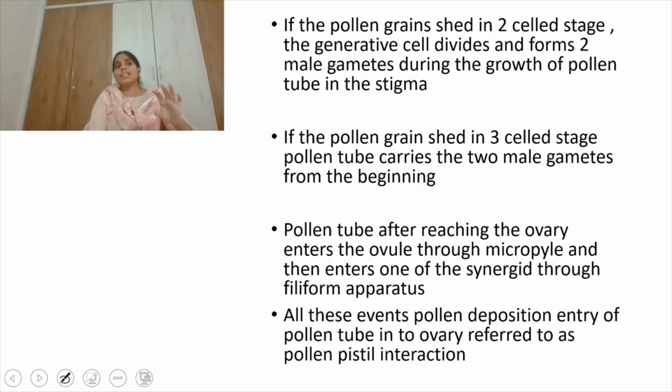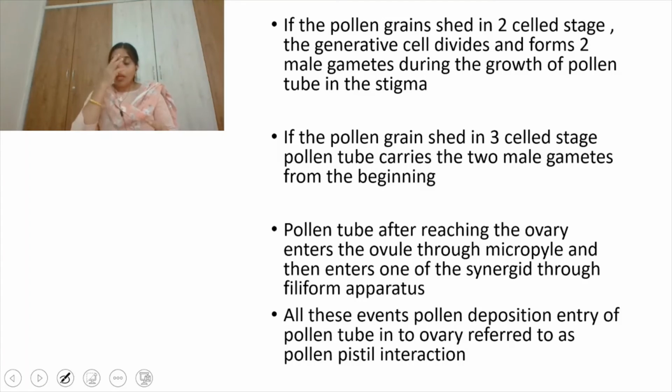We already discussed that some of the pollen grains are shed at the 2-cell stage and some at the 3-cell stage. 2-cell stage means a vegetative cell and a generative cell will be there. 3-cell stage means the generative cell divides and gives rise to 2 male gametes, right? So if the pollen grain is shed at the 2-celled stage, then during germination of the pollen tube the generative cell divides and forms 2 male gametes during the growth of the pollen tube in the stigma.